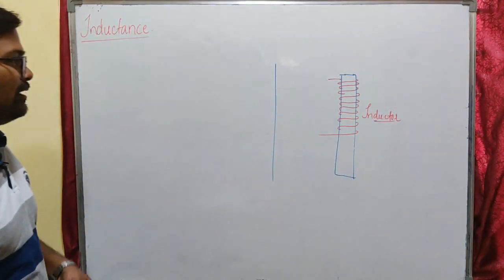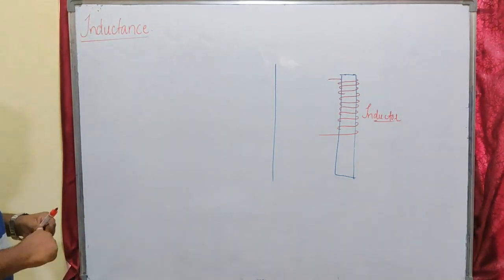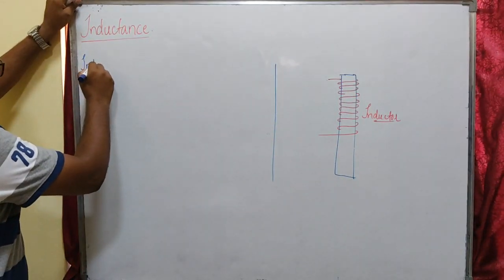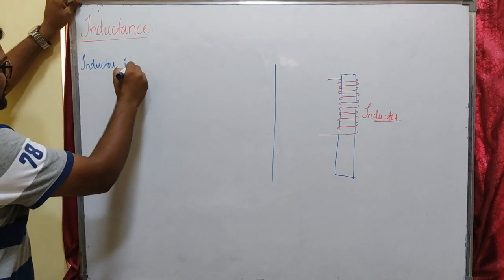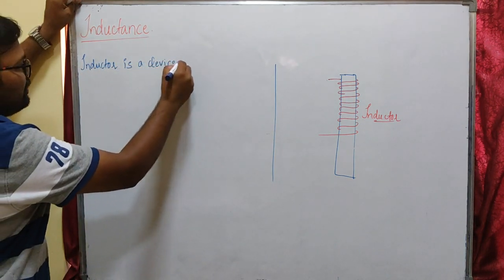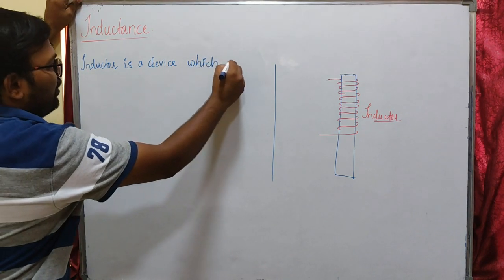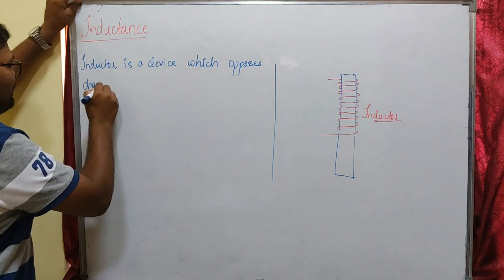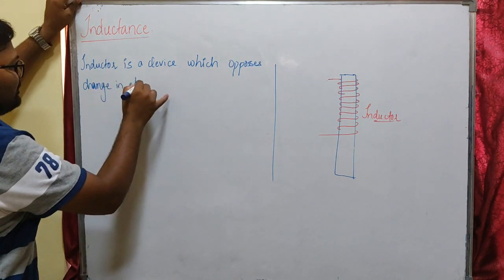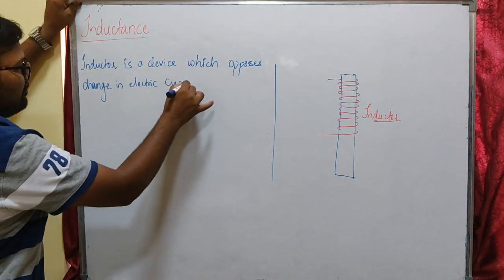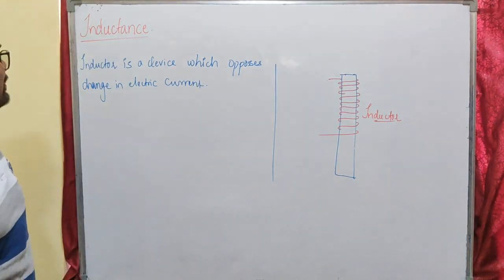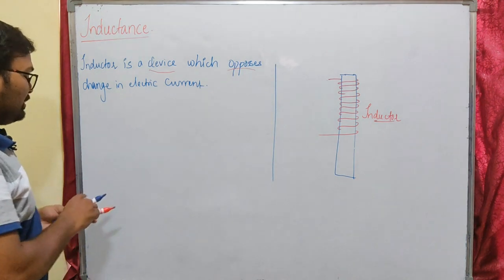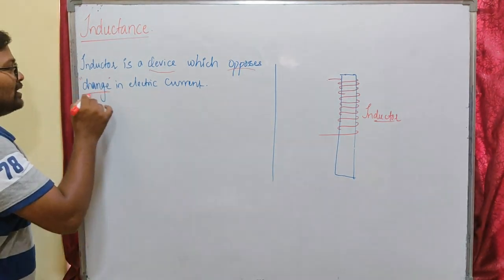So what is an inductor? Inductor is a device which opposes change in electric current. Okay, what is the inductor definition? It is a device which opposes change in electric current.